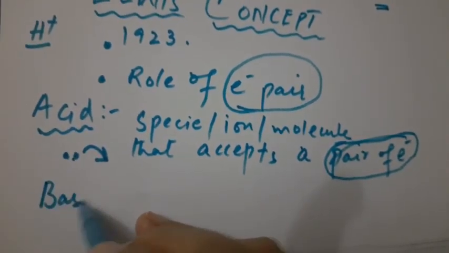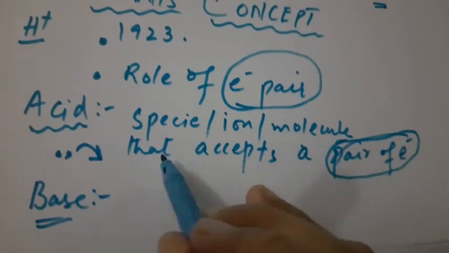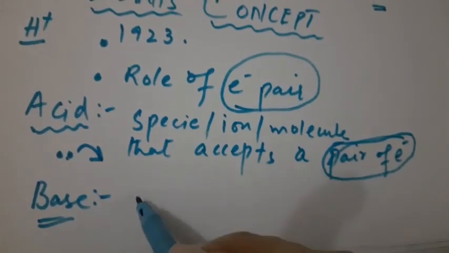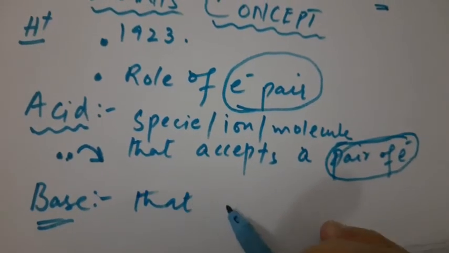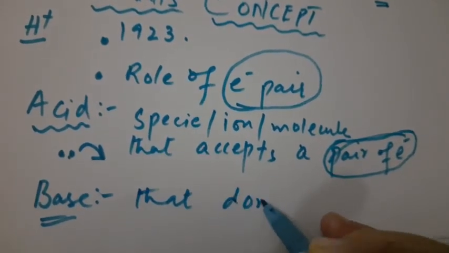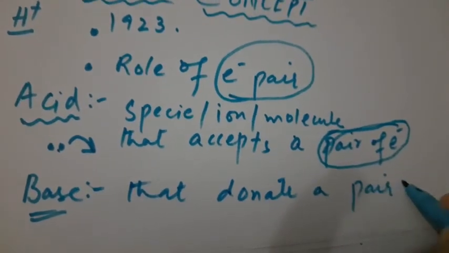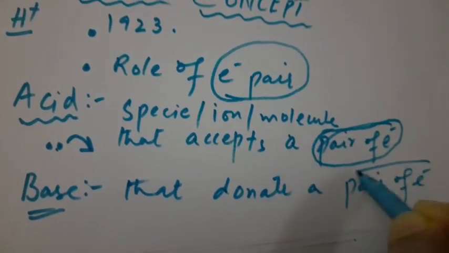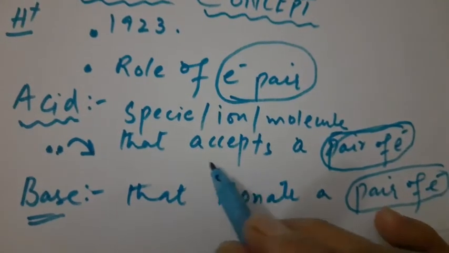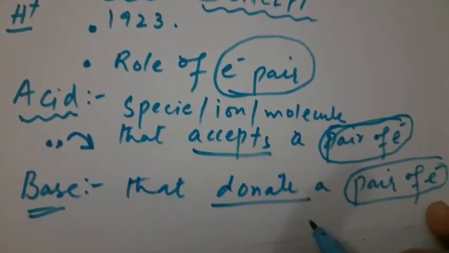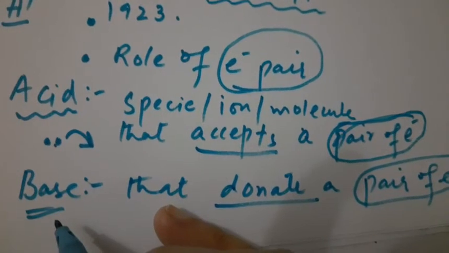Whereas, what is base? Base is a species, ion or molecule, that donates a pair of electrons. This accepts, and here is donate.